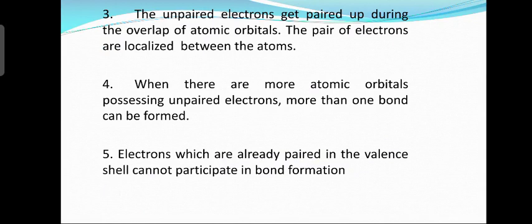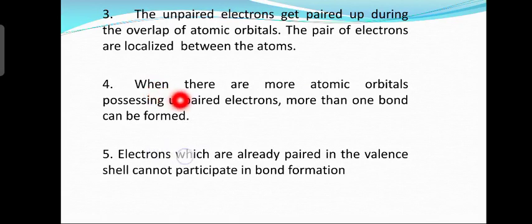Third postulate. What does the third postulate say? The unpaired electrons get paired up during the overlap of atomic orbitals. Since combining atomic orbitals contain unpaired electrons, when they combine, overlap of atomic orbitals takes place, and what happens? Electrons get paired up. The pair of electrons are localized between the atoms, or in other words, they are present in between the atoms.